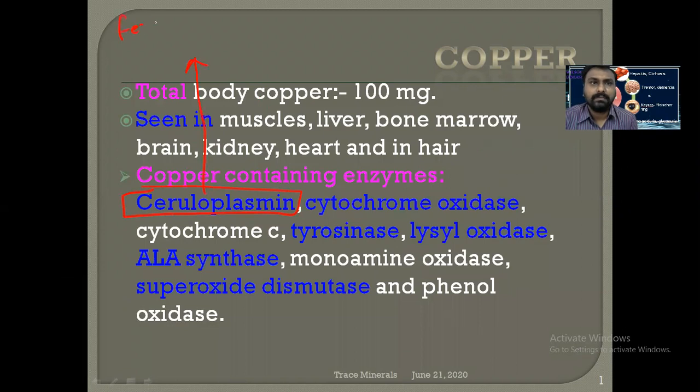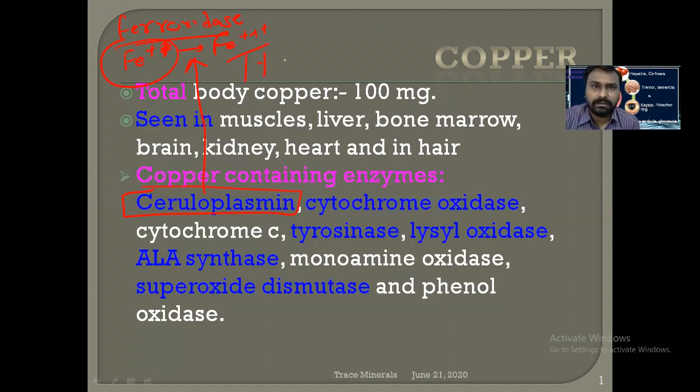It has a peroxidase activity. What do you mean by peroxidase? It will convert the ferrous form, Fe+2, to the ferric form. As we know, Fe+2 is very toxic. It can generate free radicals in the Fenton reaction. So our body will convert Fe+2 to Fe+3.